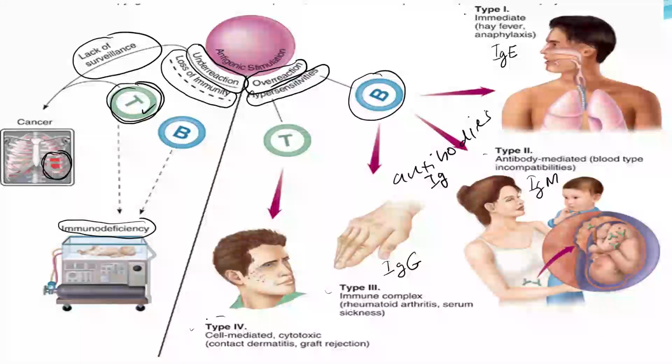Type 4 hypersensitivity is the only one that is caused by the T cell. Examples are poison ivy, contact dermatitis, and also graft rejection, or organ transplantation. Usually the T cell will try to destroy the foreign tissue or foreign organs. That's hypersensitivity of the T cell. This is type 4 hypersensitivity.